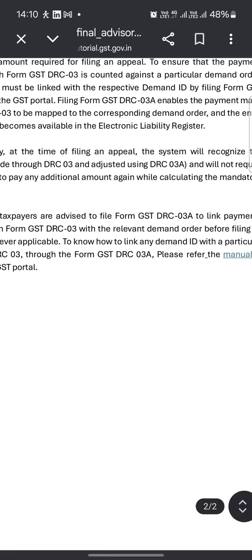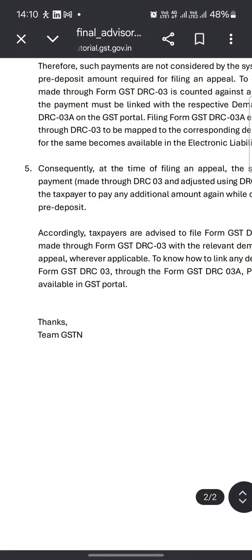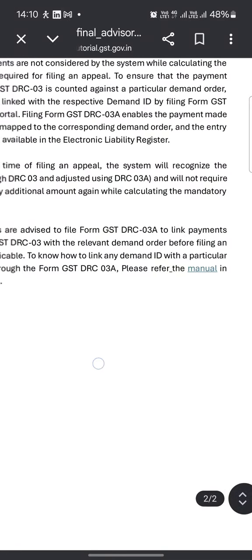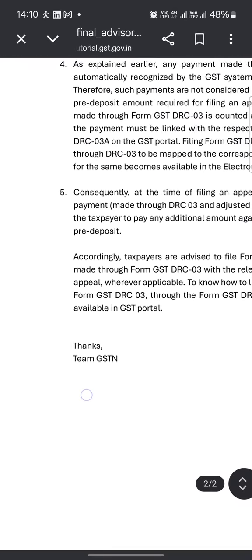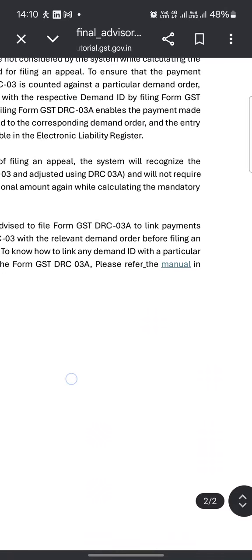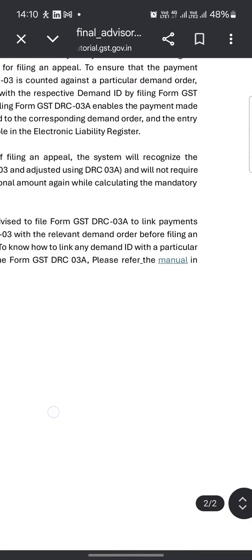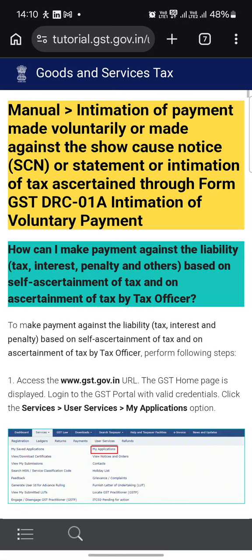Accordingly, taxpayers are advised to file form GST DRC-03A to link the payments made through form DRC-03 with the relevant demand order before filing an appeal, wherever applicable. To know how to link any demand ID with a particular form GST DRC-03 through form DRC-03A, please refer to the manual available on the GST portal. This is the manual. We will just check what the manual says about adjusting the payment which is already made through GST DRC-03.